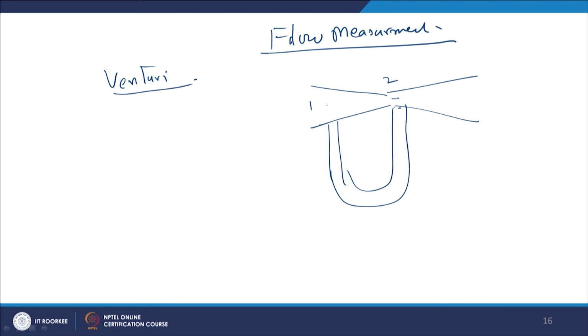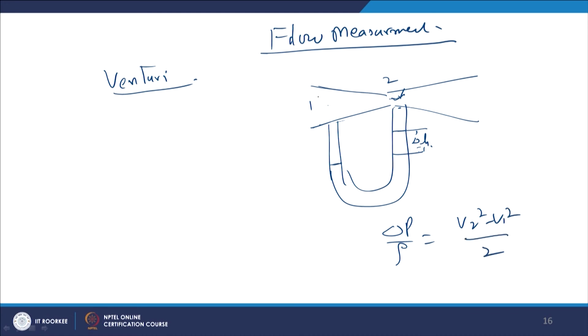So, when the fluid velocity is changed in a converging section, velocity is increased at the expense of the pressure. So the pressure here is low and the pressure here is high. This pressure difference, equivalent to this delta H, has been converted into the change in the velocity. So, delta P upon rho is equal to V2 square minus V1 square by 2, right.